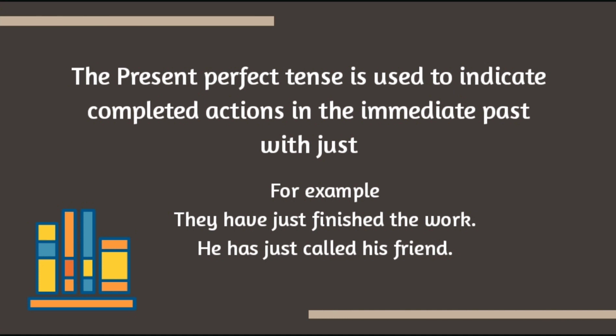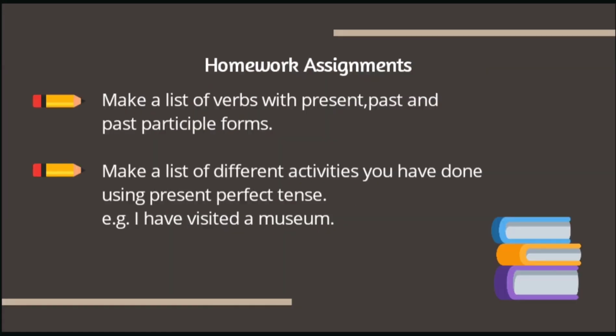Another use of present perfect tense is to indicate completed actions in the immediate past with just. Okay, so here the action is just completed. It did start in the past and we have just finished doing it. Then also you will use present perfect tense. For example, they have just finished the work. He has just called his friend. Like this. I hope you have understood the sentence formation as well as different uses of present perfect tense.